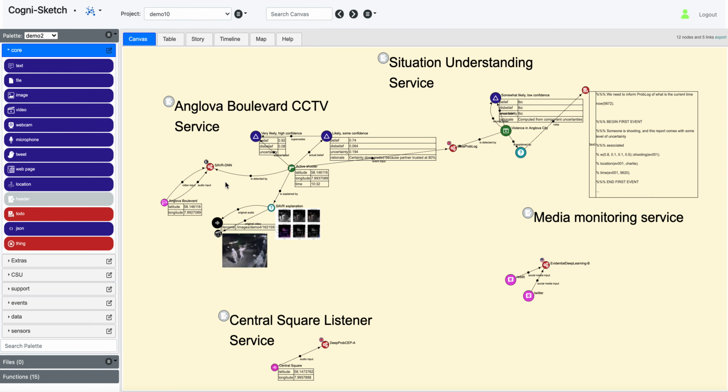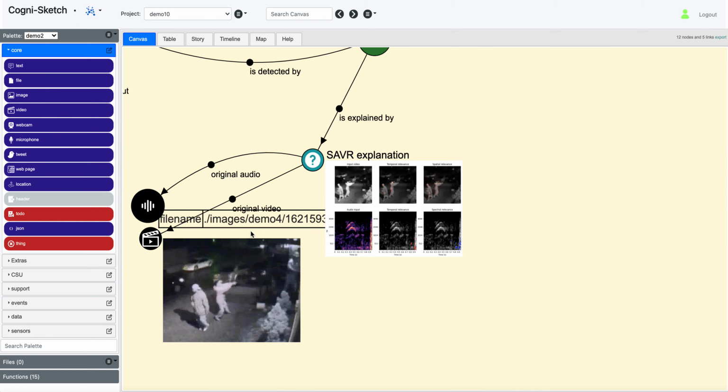Okay, so we can see here that this Anglova Boulevard CCTV service has observed an active shooter situation. One bug here is that these icons should be displayed without the expansion. I will fix that. So let me just manually do that. So this is how it will appear in the final version. The green event and situation icons will also be larger. Okay, so we can see there's been some activity here that has led to the conclusion of an active shooter, and we have an explanation here based on Saver, which we will go into some detail of. Both of these videos are embedded and are playable.